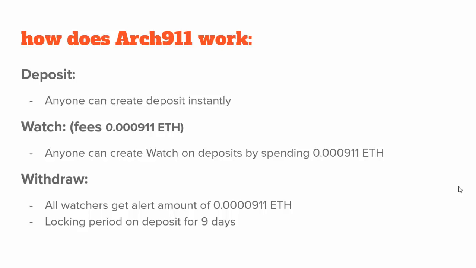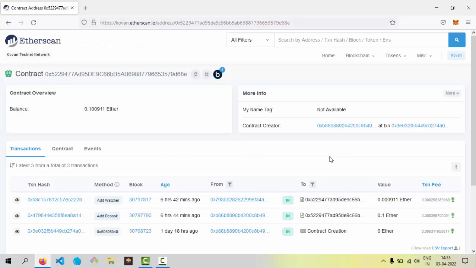The other thing which happens is whenever the owner of the deposit tries to submit a request to withdraw, a locking period of 9 days will be applied on that deposit. So for 9 days, the owner is not going to actually withdraw this amount, and after those 9 days are over, he can transfer all the amount into his account. The smart contract of Arch 911 is hosted on Coven, and on Etherscan Coven, I can see this contract.